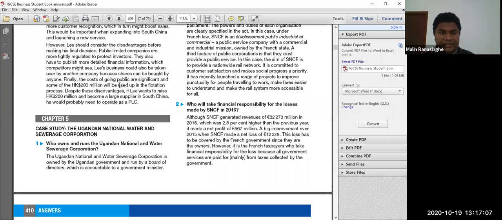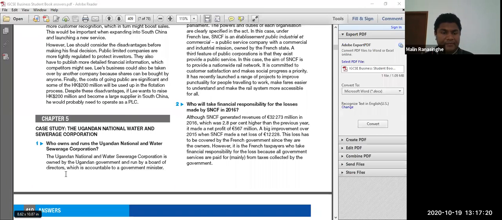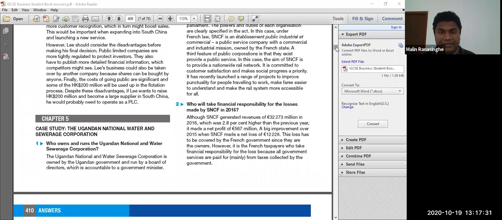So you can see the answer here. The Ugandan National Water Supply Corporation is owned by the Ugandan government and run by a board of directors, which is accountable to a government minister. So it's owned by the government. The government minister is the one who runs the organization.